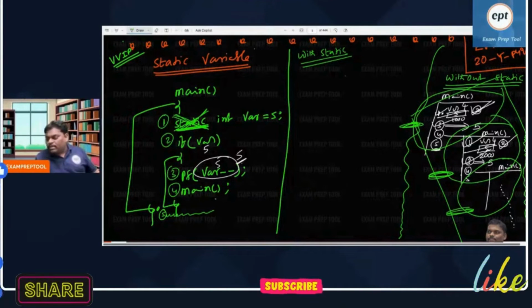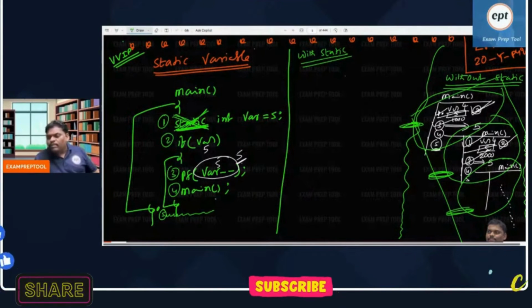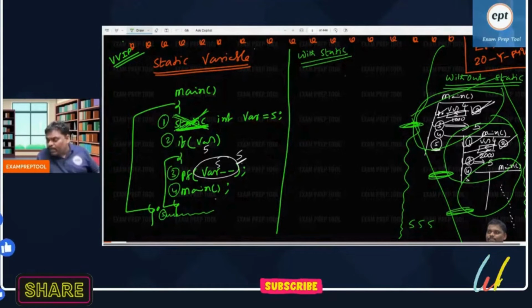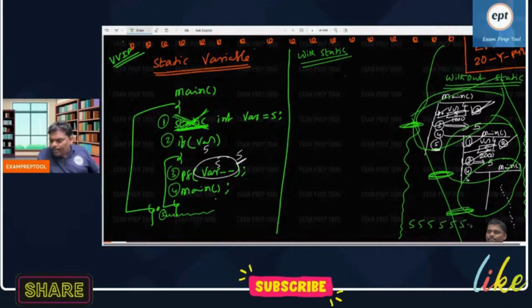By giving an error message, stack overflow, the program will stop. Am I right or wrong? The answer will be 5 printed, 5 printed, 5 printed. If you want, you can compile this program and run it. While running, it will print 5, 5, 5, 5, 5 like that.